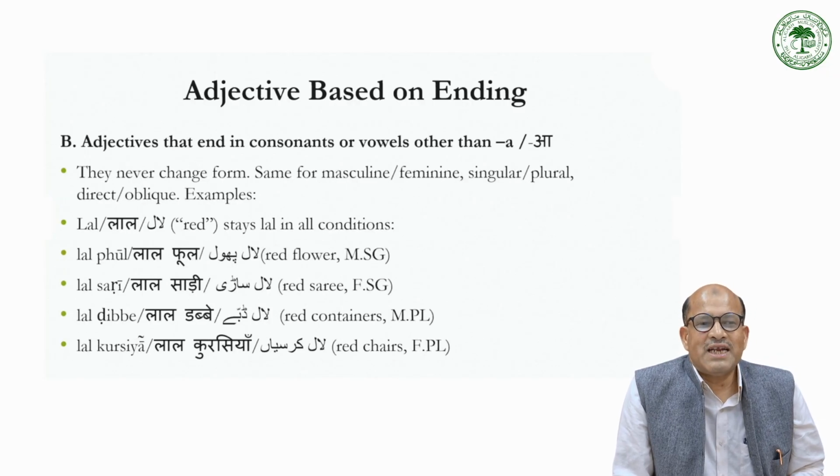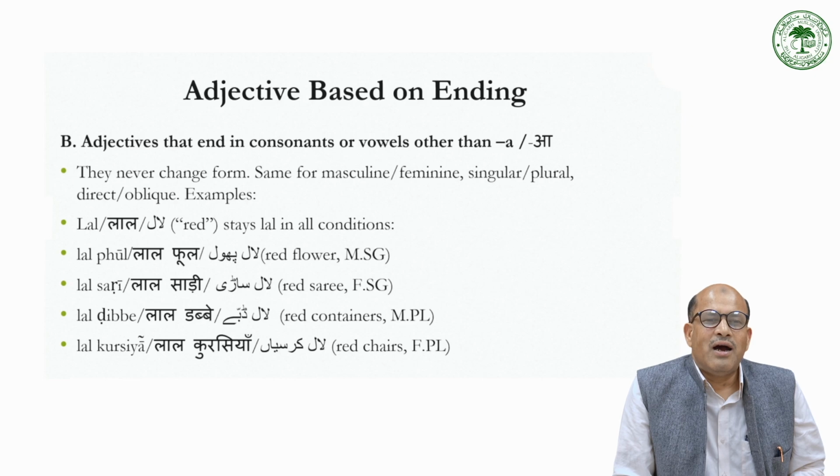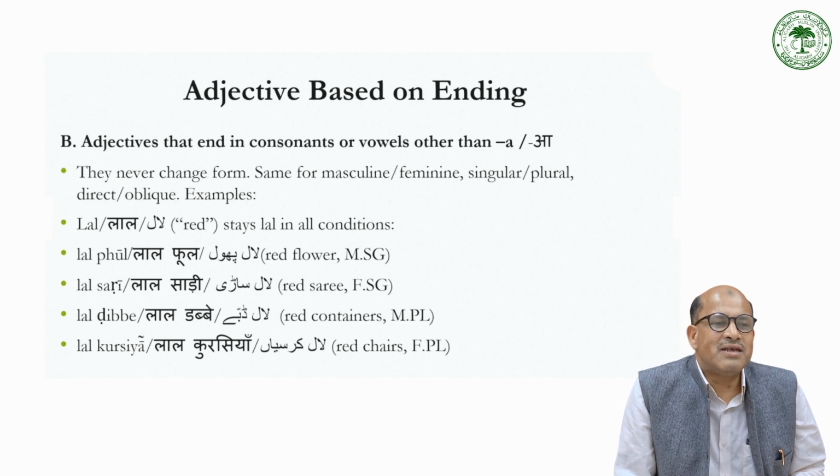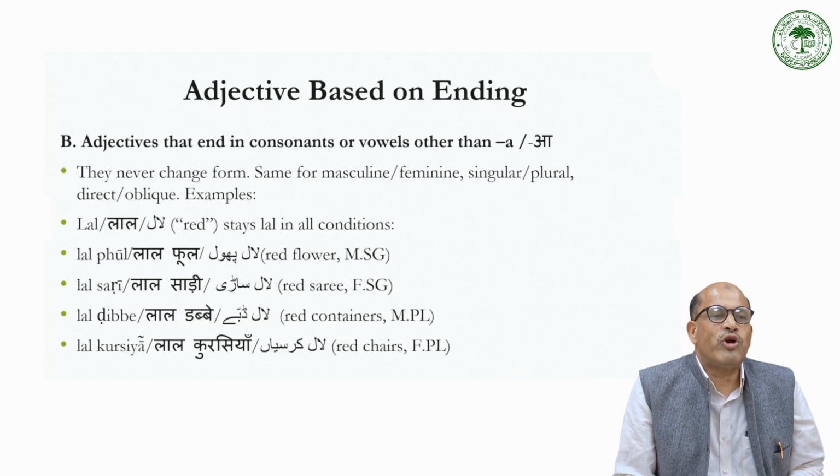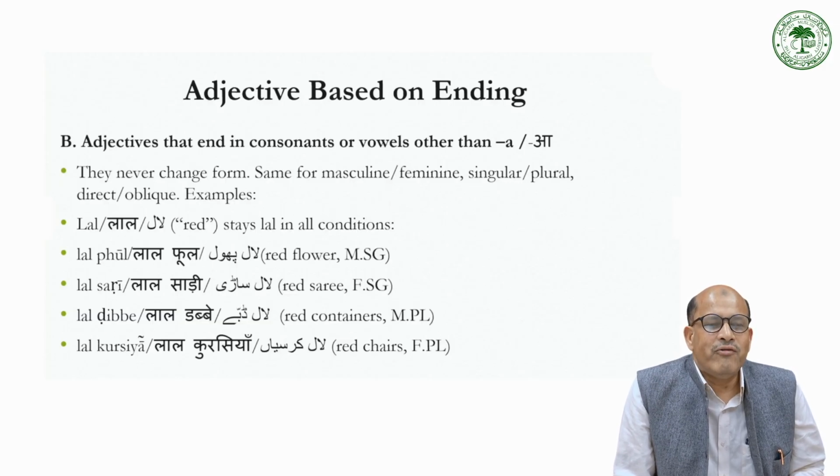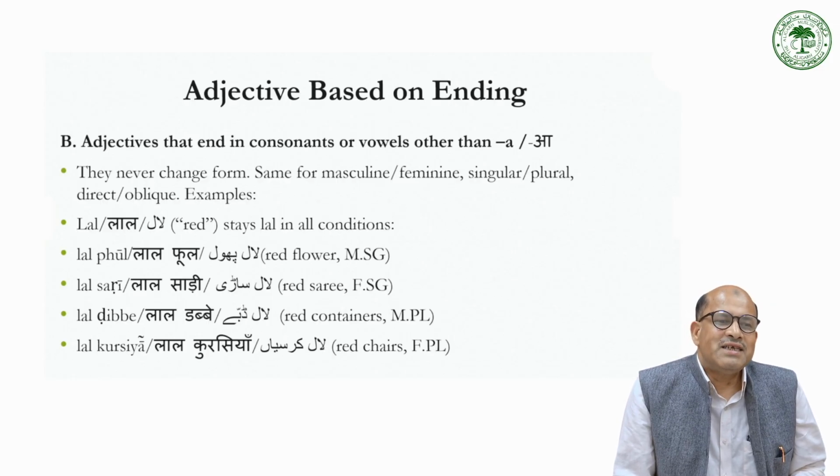So if you look at adjectives ending in a consonant or a vowel other than a, if you remember that chart, you can find this description easily comprehensible. You can define it very clearly. They never change form. Same for masculine, feminine, singular, plural, direct or oblique. So if you look at this adjective lal, this is unmarked, as I say, or indeclinable. They do not change their form. So lal stays lal in all conditions.